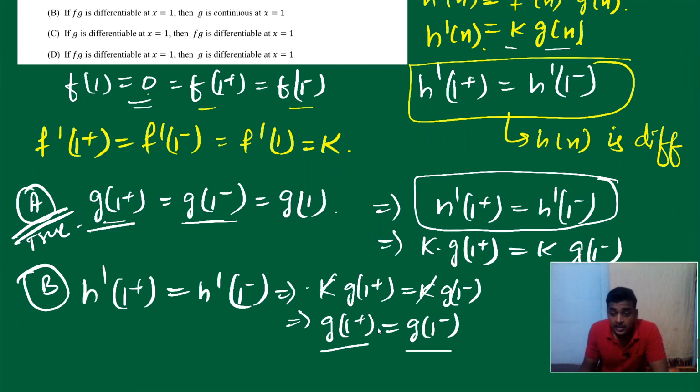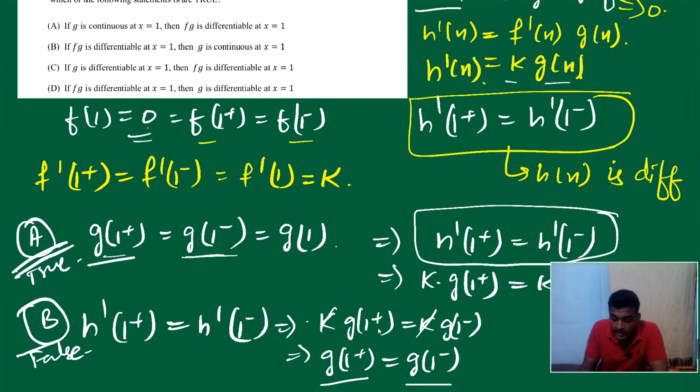G may not be continuous, right? So it's false. Now option C: if G is differentiable at x equal to 1, then FG is differentiable at x equal to 1. So it's true. Why? If G is differentiable, it means G is continuous. Only if G is continuous can it be differentiable. G is continuous is option A, and option A also says if G is continuous, then FG is differentiable, we saw. So A and C are interrelated, and A and C are answered.